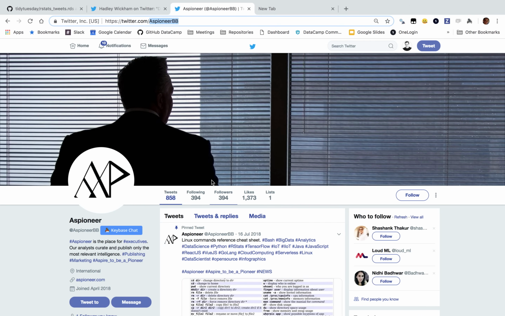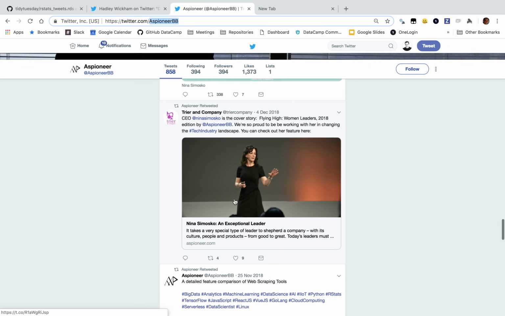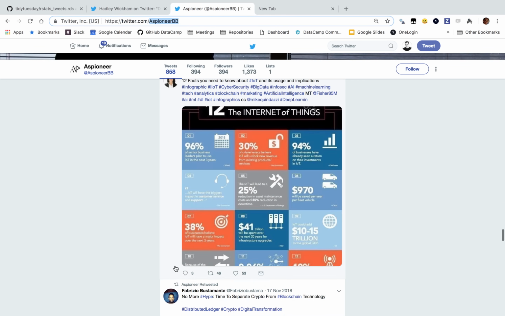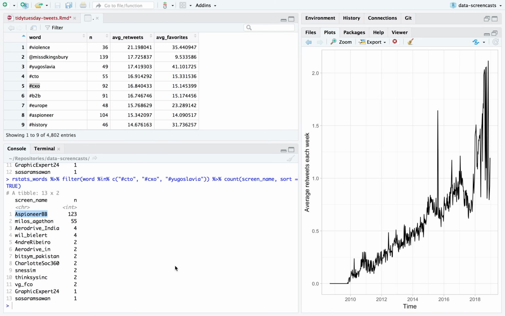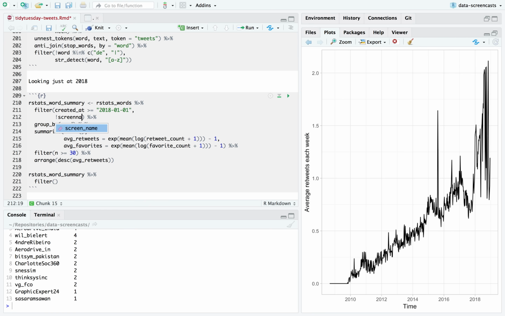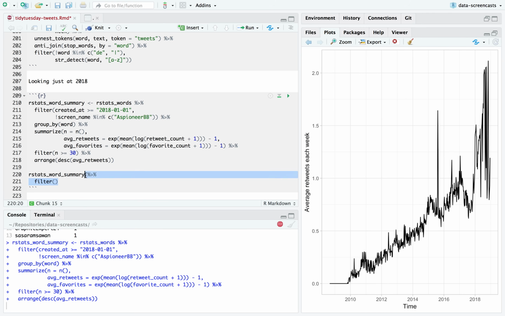394 followers. So how can I tell this is fake? The reason I can tell it's fake is there's 394 followers, but everything it tweets gets a bunch of retweets. Not to mention the large sets of hashtags. These are all signs of purchased followers. All right. So when I do the filter, I'm going to straight up blacklist screen names, using an in in case I need to add ones later.